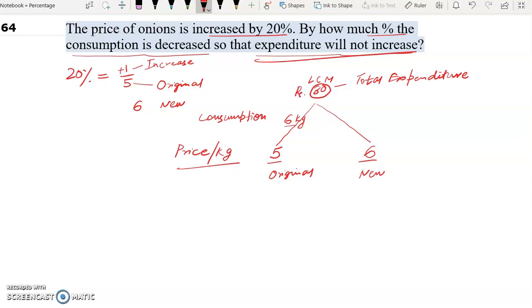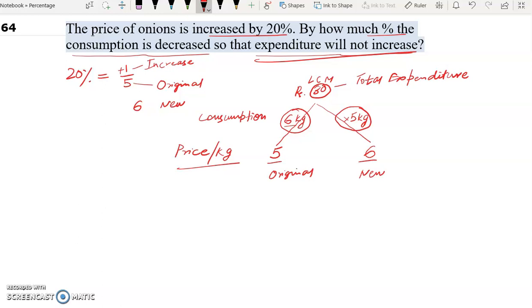Now the new price is how much? 6. So 6 into 5 will give us how much? 30 rupees. So the original consumption was 6 kg. Now because of the increase of price, the consumption has been decreased by 1 kg. And the expenditure is same in both the cases, which is rupees 30.